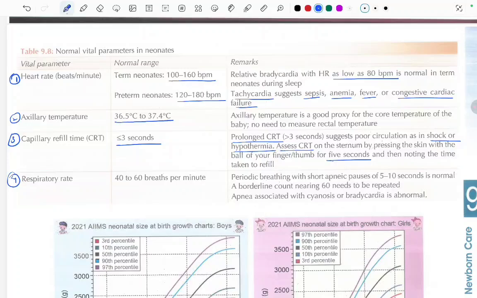Coming to the respiratory rate, which is 40 to 60 breaths per minute. Periodic breathing with a short apneic pause of 5 to 10 seconds is normal. A borderline count nearing 60 needs to be repeated. Apnea associated with cyanosis or bradycardia is abnormal. If during the apneic pauses of 5 to 10 seconds there is any cyanosis appearing or bradycardia happening, that is abnormal.